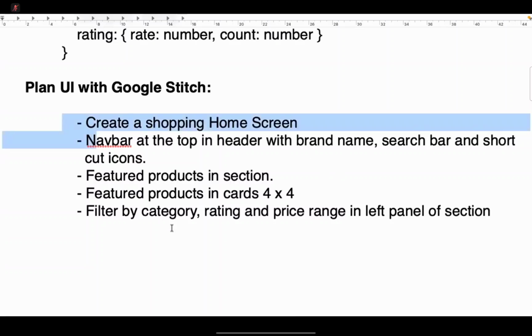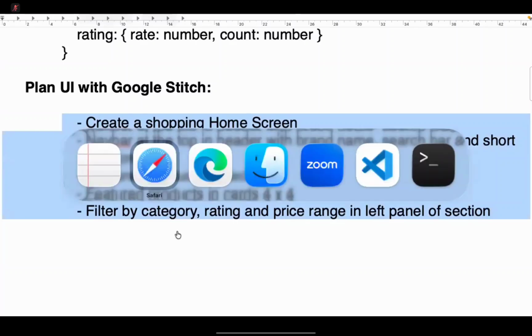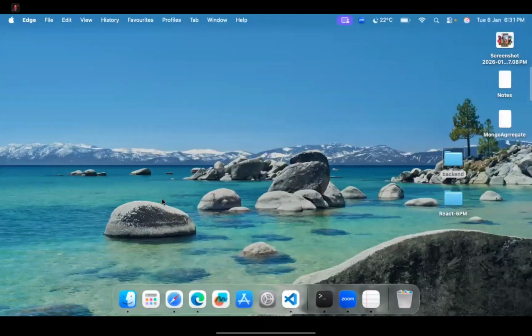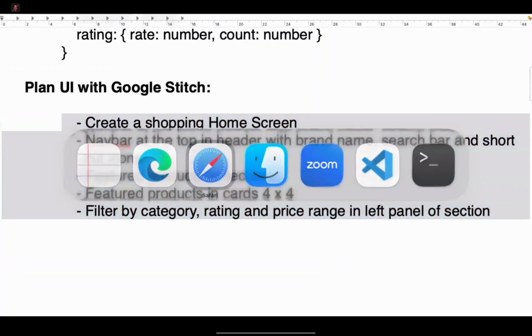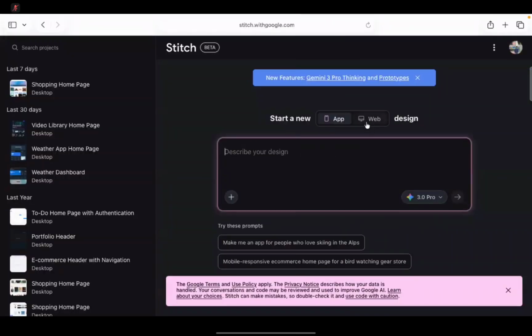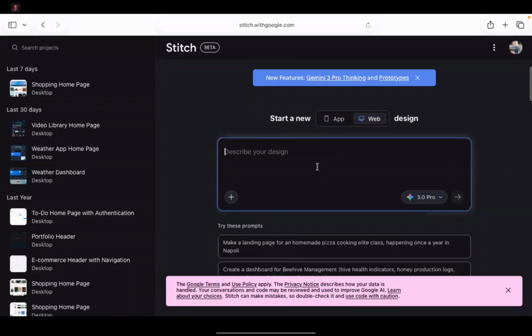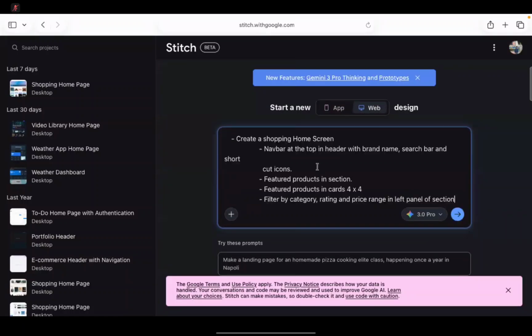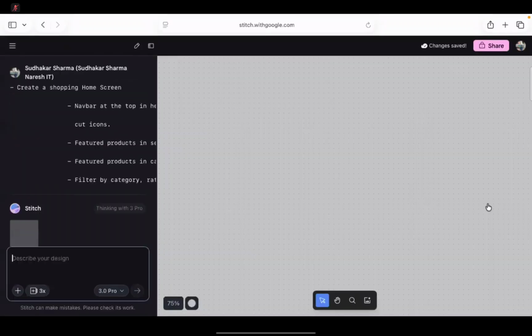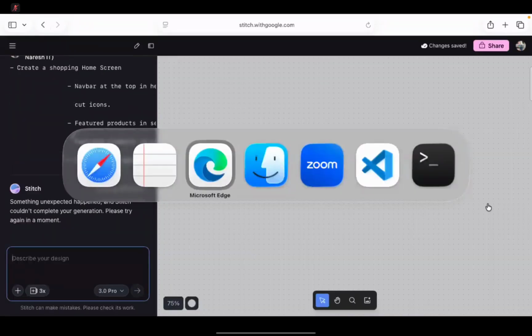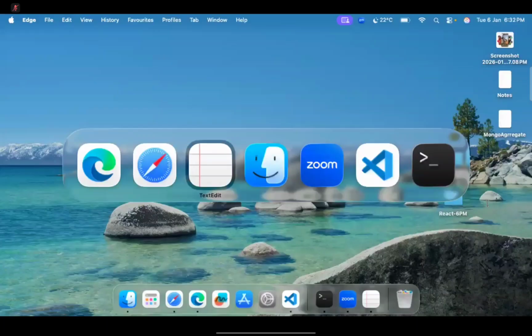I will copy these prompts and put them in Google Stitch. It will be generating now. Here we have to select which platform? Web. And I will create like this and search. And you can see when I do this, it is generating that. Meanwhile, these are the options.